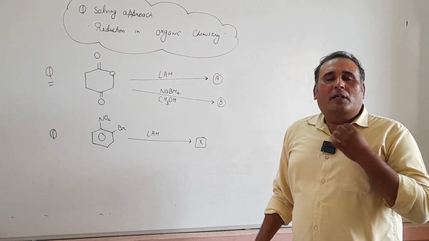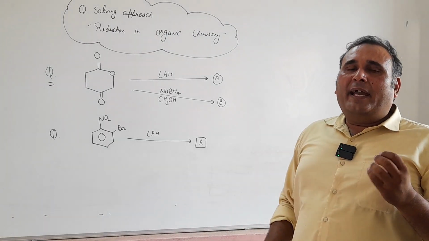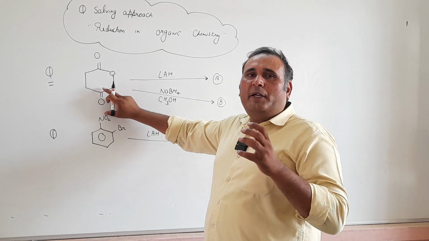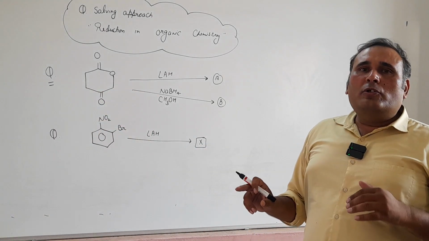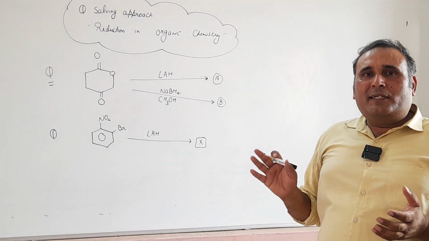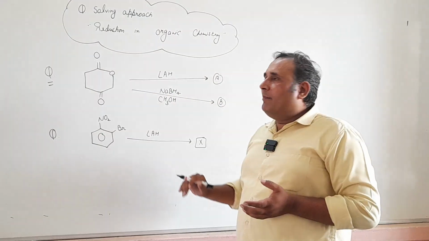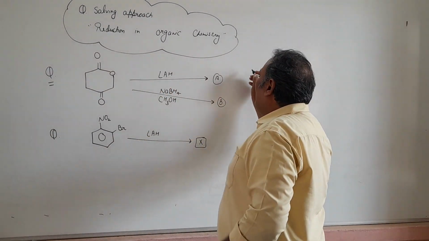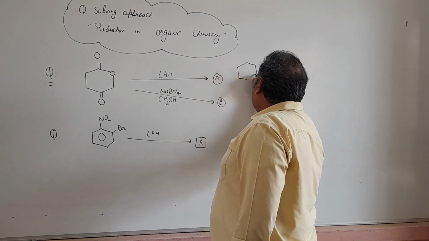We all know that when we use lithium aluminum hydride as a reducing agent, it can reduce a ketone group into a secondary alcohol group, and it can also reduce an ester bond. The ester functional group can also be reduced by lithium aluminum hydride. That is the ester linkage. So we will get the compound A like that.